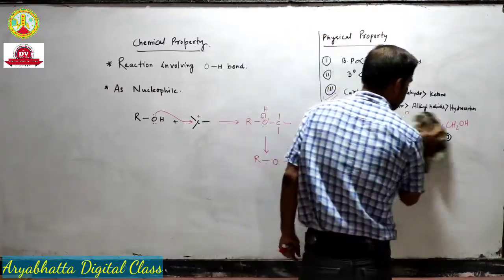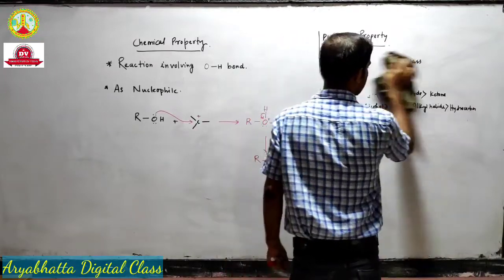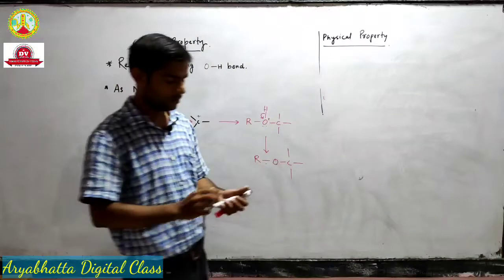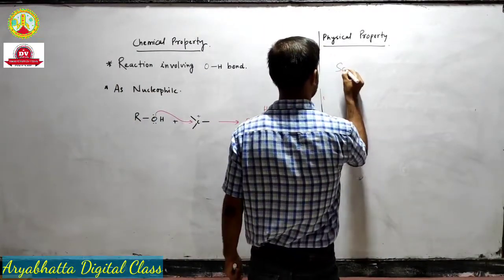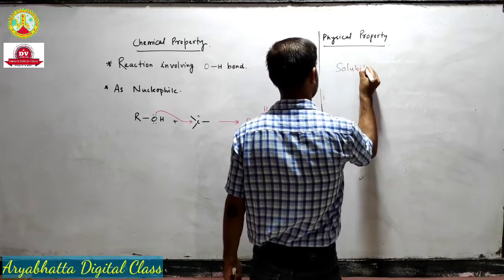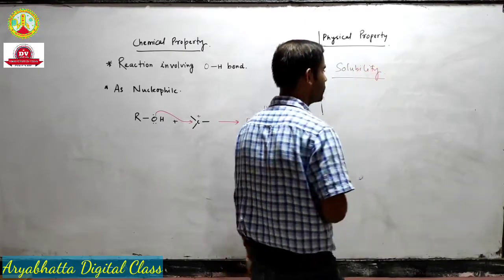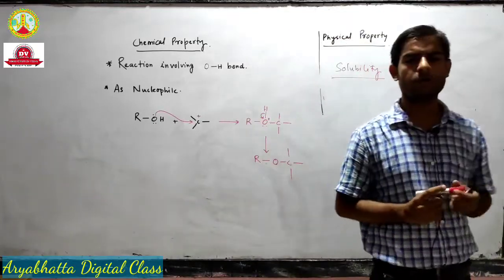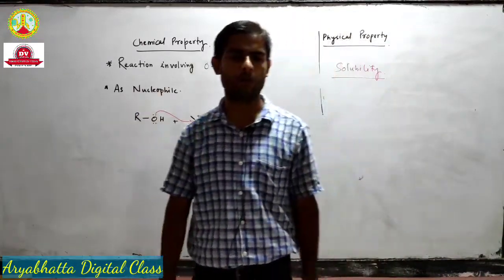Now, after boiling point, we will see solubility. Okay, solubility. So as far as solubility is concerned, alcohols are highly soluble in water because of the formation of hydrogen bonding between the water molecules and alcohol molecules.